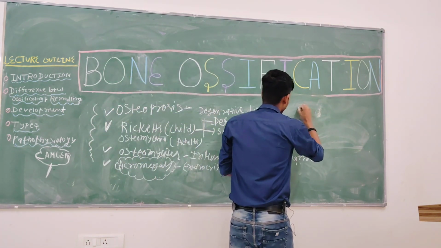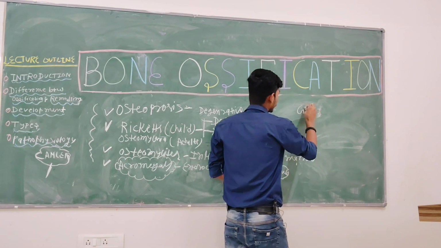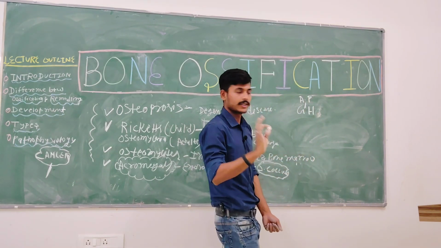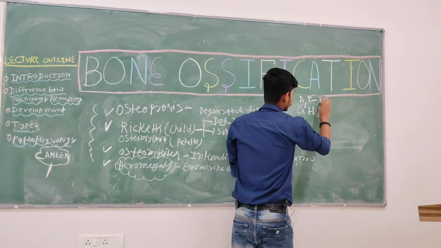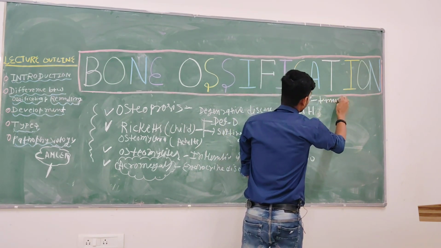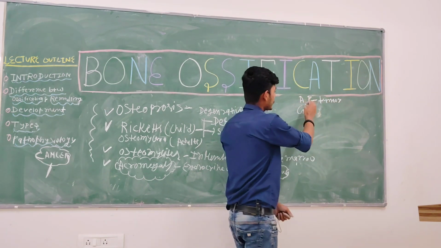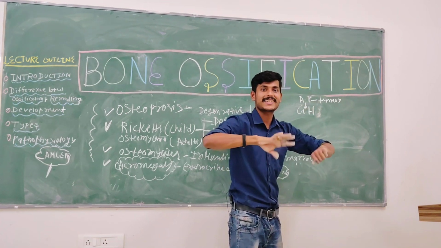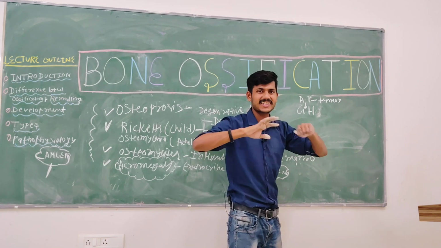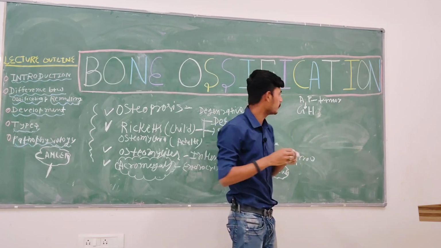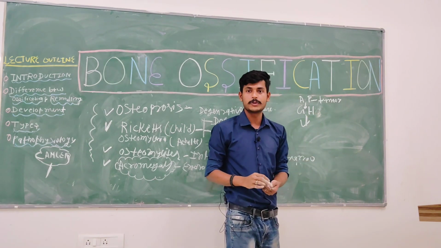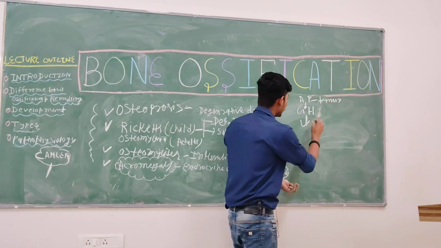See here, this is your growth hormone. This is secreted by the anterior pituitary. Okay. If there will be a tumor formation in the anterior pituitary, there will be a hypersecretion, or too much secretion, of the growth hormone. Growth hormone is basically an anabolic hormone.